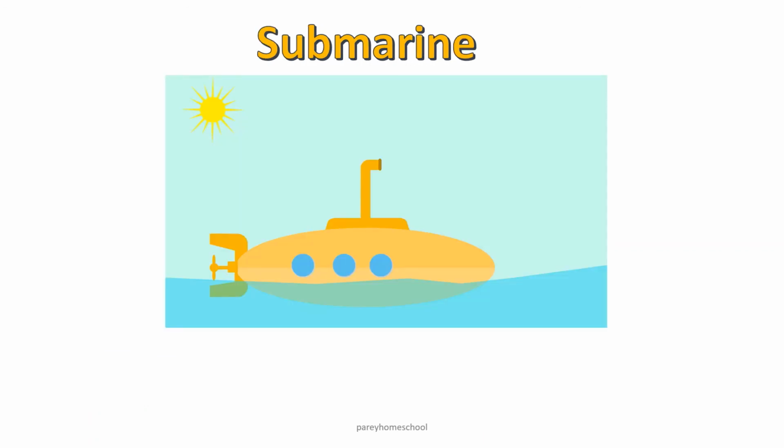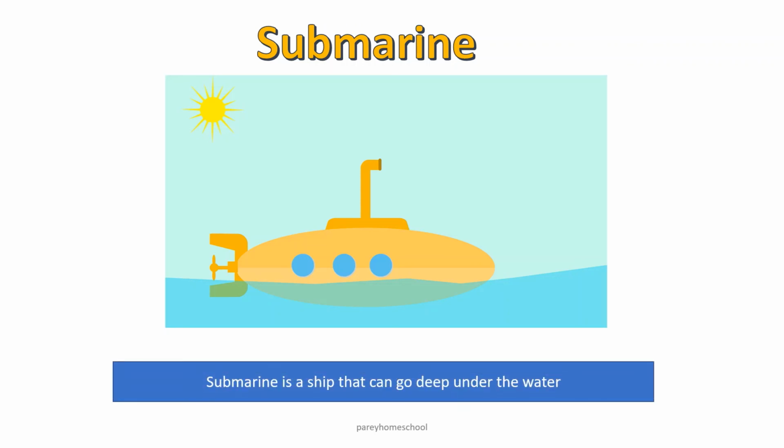This is submarine. Submarine is a ship that can go deep under the water. It can even float on the water. So it can go deep under the water as well as it can even float on the water. It is used by military forces or by navy people.